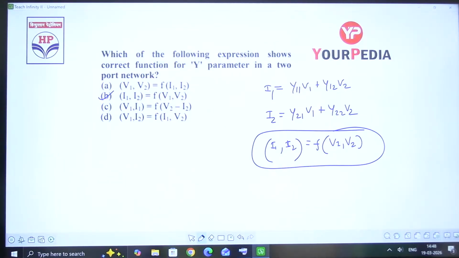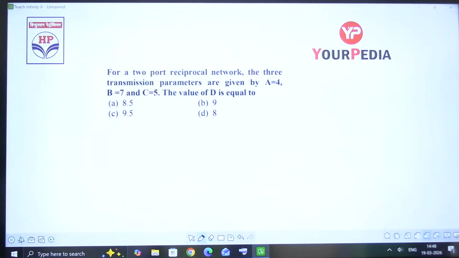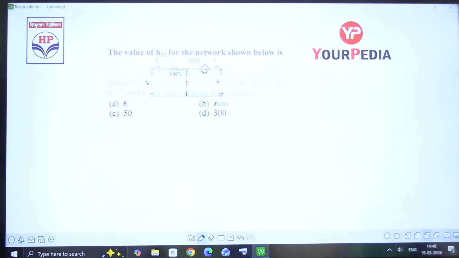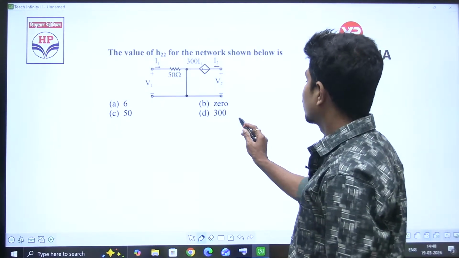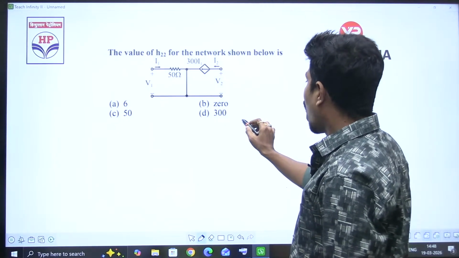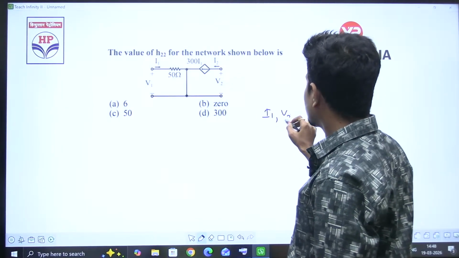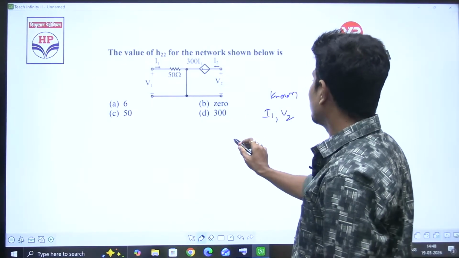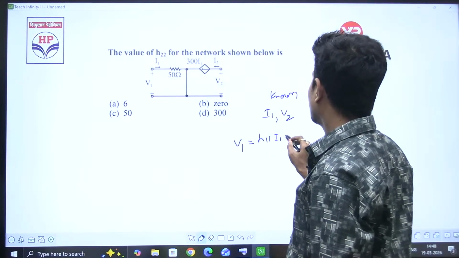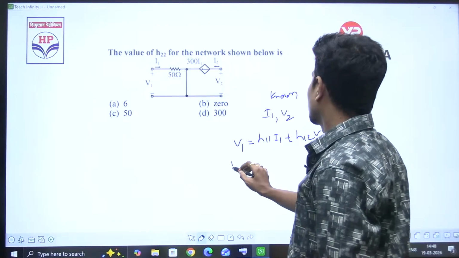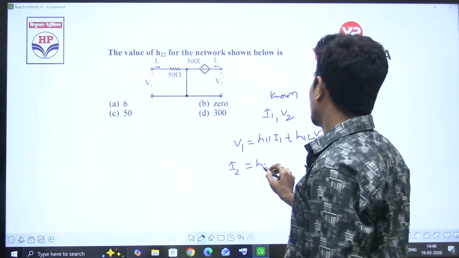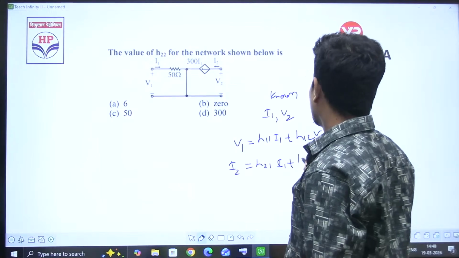Next question. For a two-port reciprocal network, repeated question, we solved it previously. Now he's asking the value of H22 for the network shown in the figure. What are the H parameters? Input current is known, output voltage is known. These two are known, then unknown are V1 and I2. V1 is equal to H11 I1 plus H12 V2. I2 is equal to H21 I1 plus H22 V2.